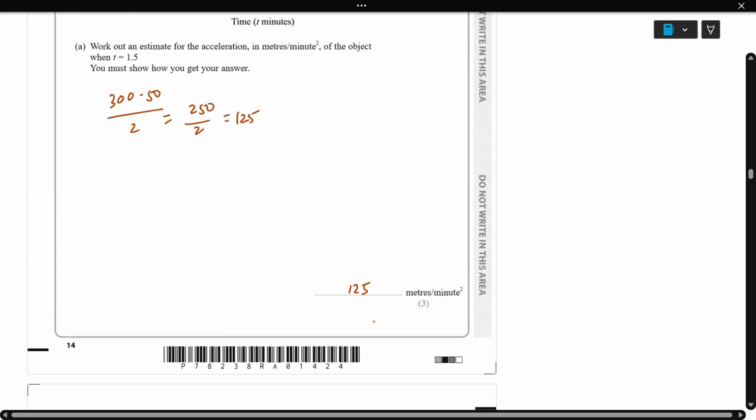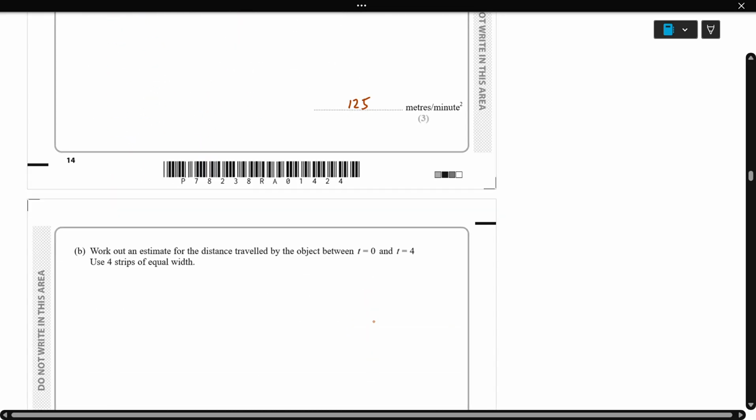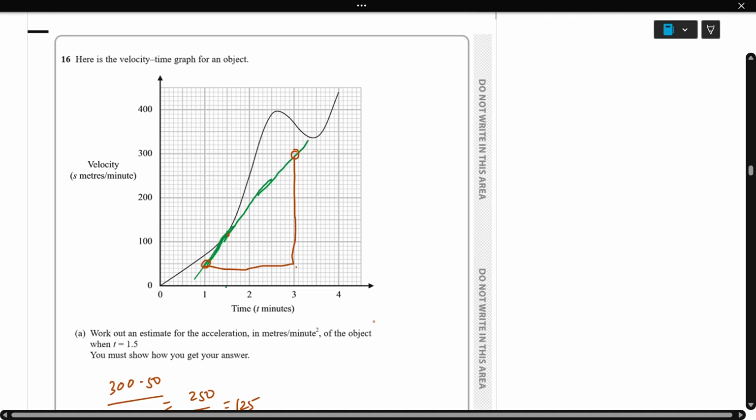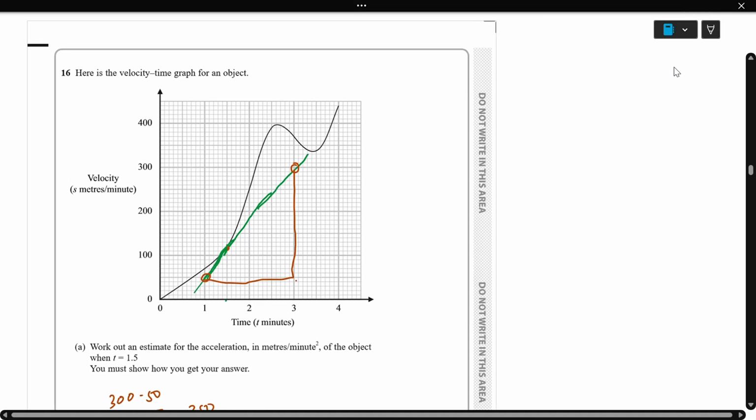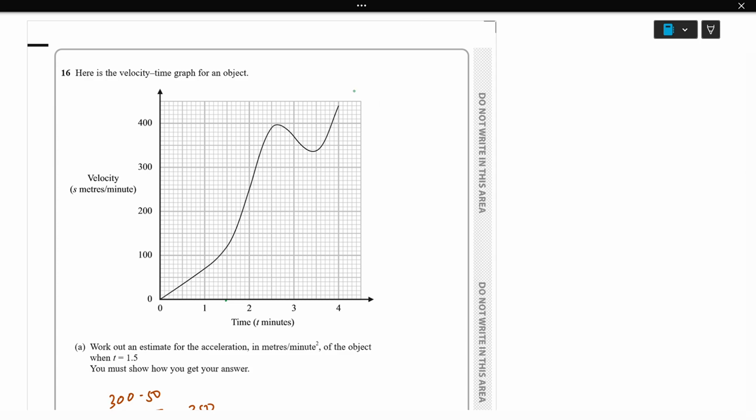Next, work out the estimate of the distance travelled. We use 4 strips of equal width, so we have to divide into 4 equal pieces. Then we have to find the area under the curve, so that's the distance. So the first part, here to here, 1, 2, 3, 4.